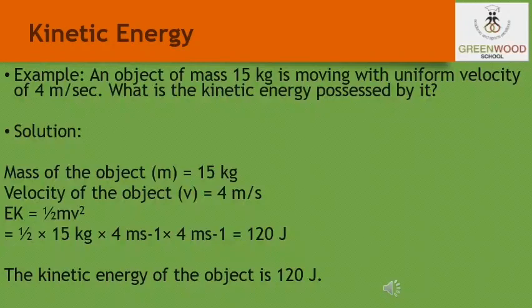So now what is the kinetic energy? The kinetic energy formula is half into mass into final velocity square. So everything is given, m is given, v is given. We will just put it in the formula and we will get the answer, 120 joules. That is the kinetic energy of the object which is obtained, 120 joules.